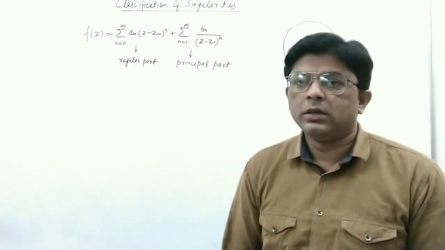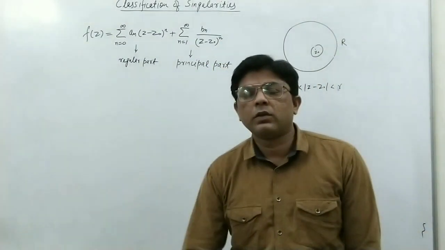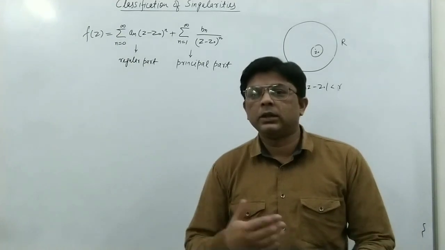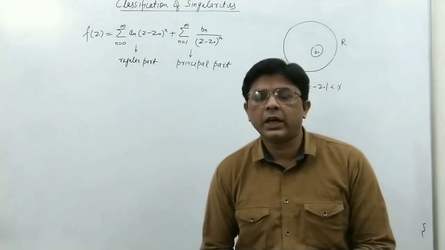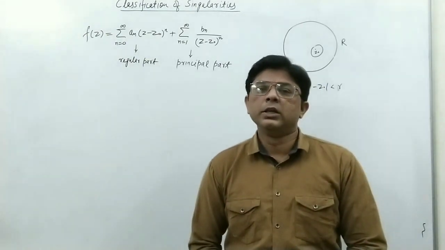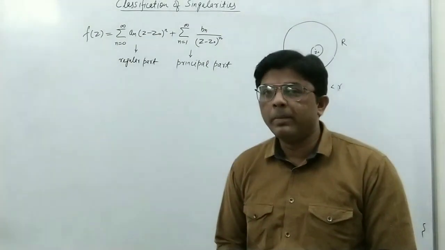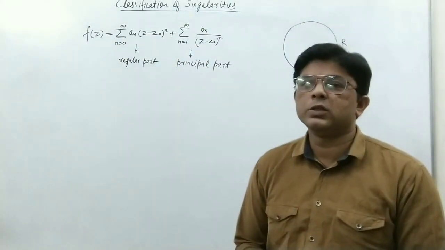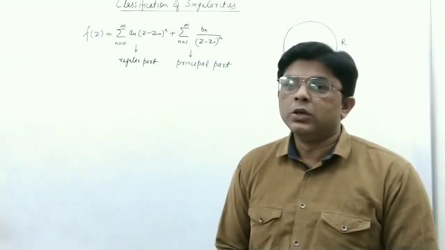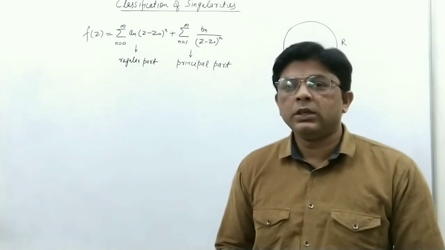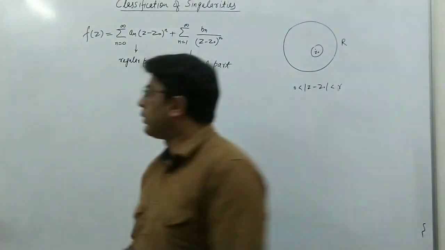And the third case is where the number of terms in the negative part, that is the negative powers of this principal part, is infinite. So depending on these three conditions, we have classified the singularities. There are three types of singularities. The first is called removable singularity, the second is called pole, and the third is called essential singularity. Okay, so now we will see the definitions of these three types of singularities. These are known as types of singularities.